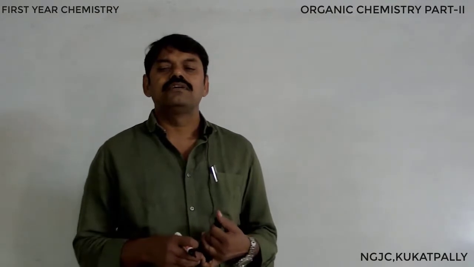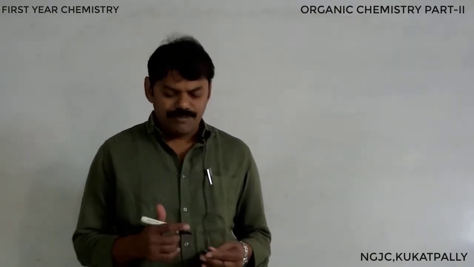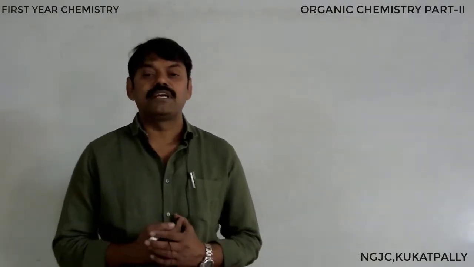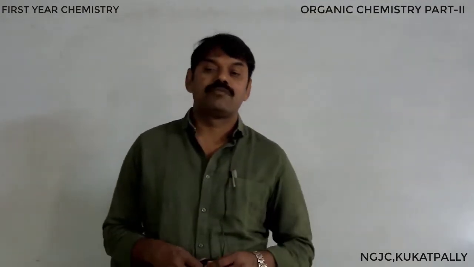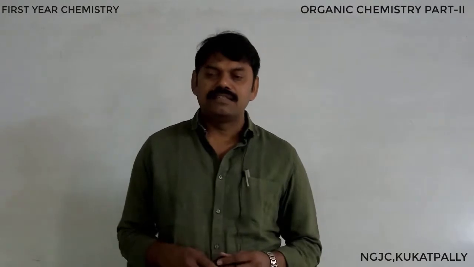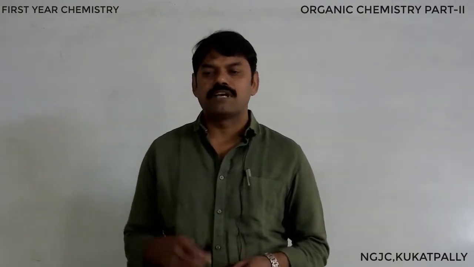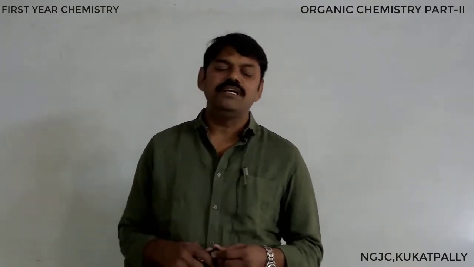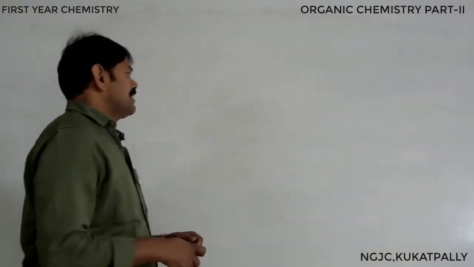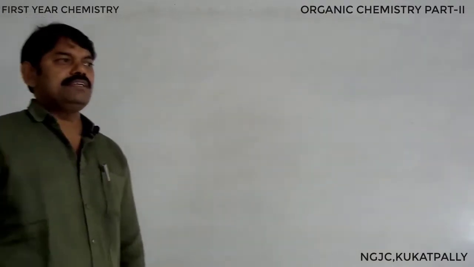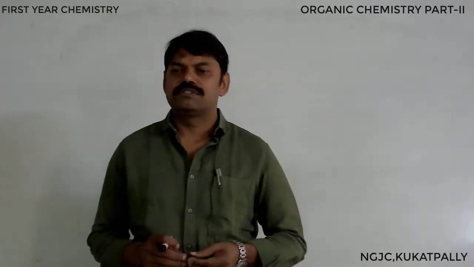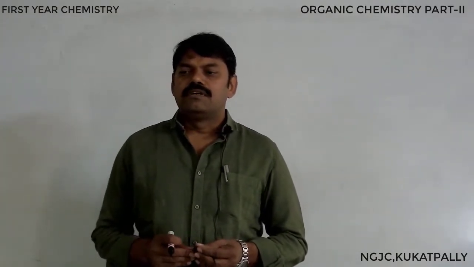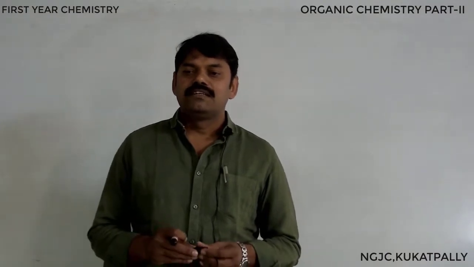Nomenclature of organic compounds. Why? Because millions of carbon compounds are there. Therefore, it is very important to know the name of each and every carbon compound. For that, there is a systematic method which is called IUPAC. We will discuss it in continuation. Today, first let us start with hybridization and shapes. Because of hybridization, what is happening in carbon compounds? What is the result of the hybridization?